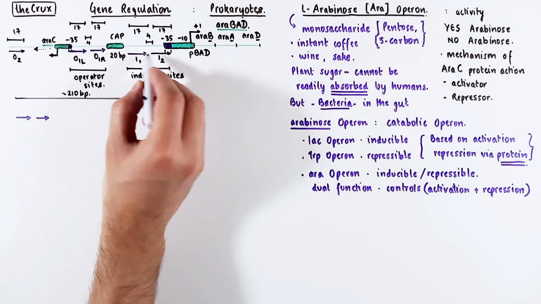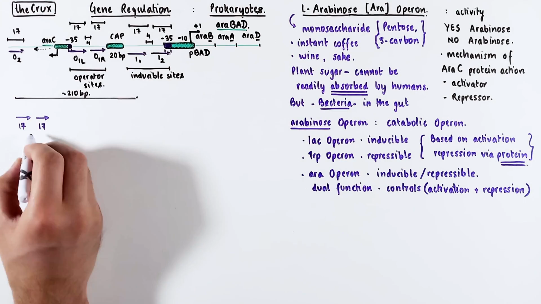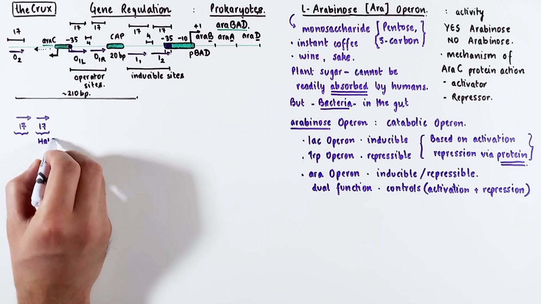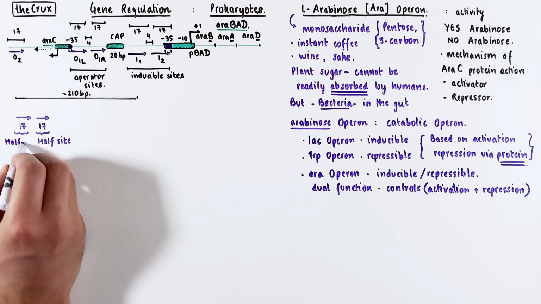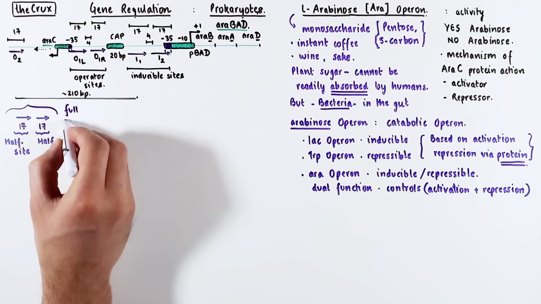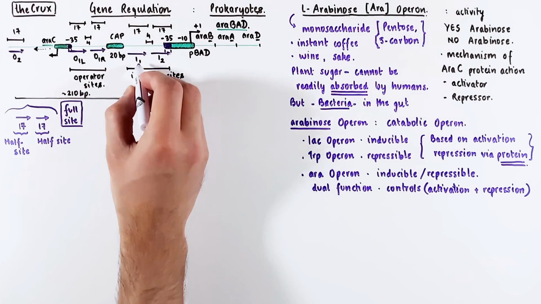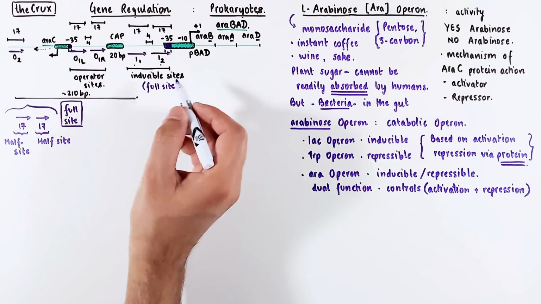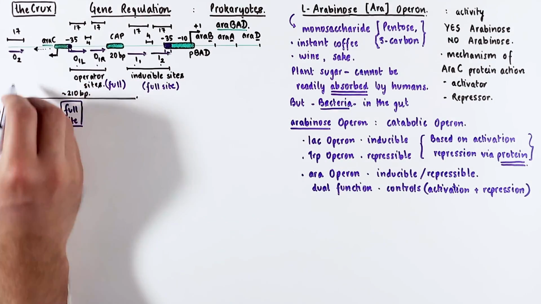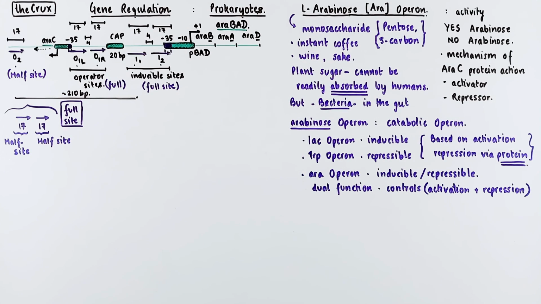You should notice that all these sites face in the same direction, and they're all 17 bases in length. Each 17 base site is called a half site. And if you have 2 of them together, well, half and half makes a full site. So the inducer sites and the operator 1 sites are full sites. But the O2 operator, which is in the araC, is a half site. So these are the regulatory features.